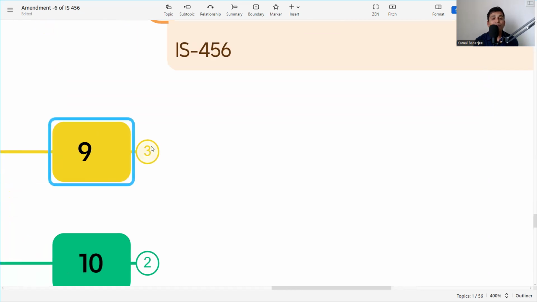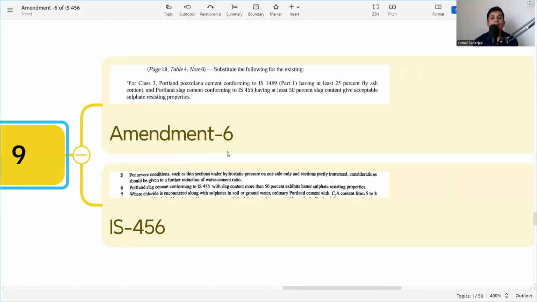The next clause is again a substitution: substitute the following for the existing text in Table 4, note 9, on page 19. So for class 3, Portland pozzolana cement conforming to IS 1489 part 1 having at least 25% fly ash content, and Portland slag cement conforming to IS 455 having at least 50% slag content, give acceptable sulfate resisting properties. So what is sulfate resisting property, or what is sulfate resistant cement? They have given